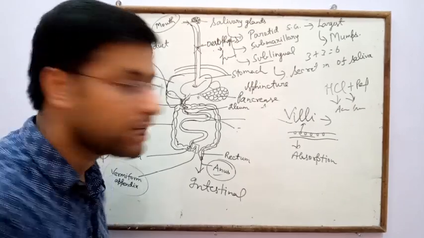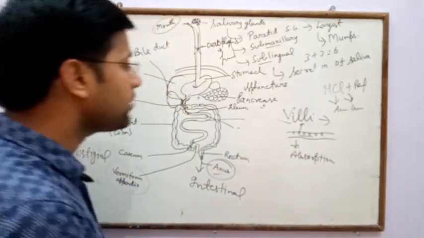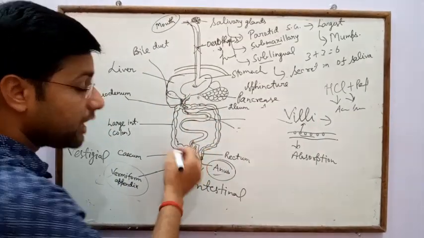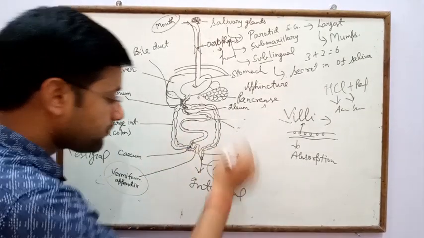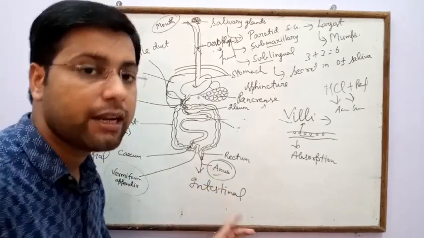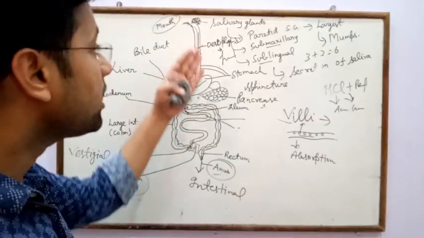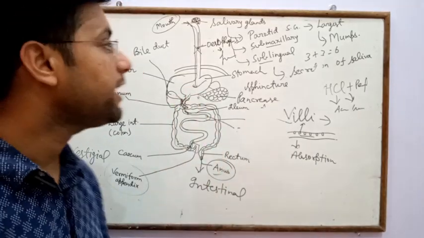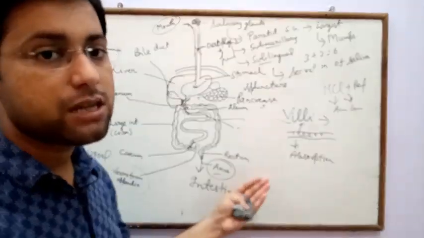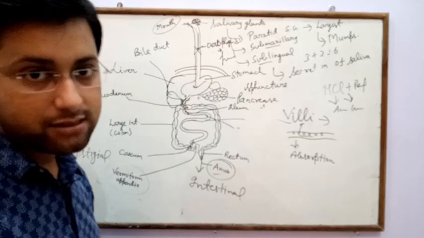It increases the surface area for absorption and absorbs water, and after that the undigested food is transferred from the small intestine to the large intestine, and finally passed out through the anus. This is the complete process of digestion of food material in the digestive system of human beings. Now thanks.